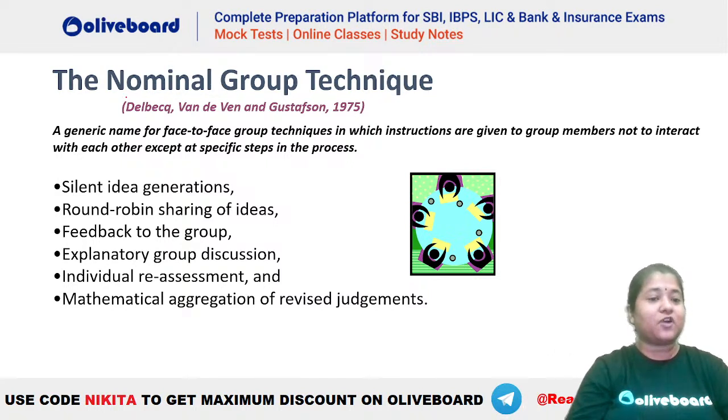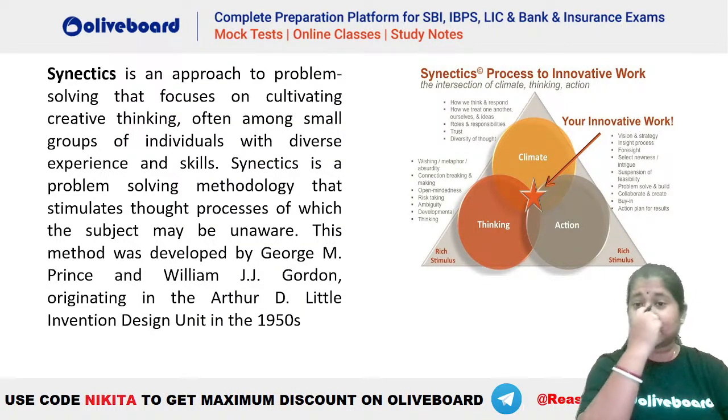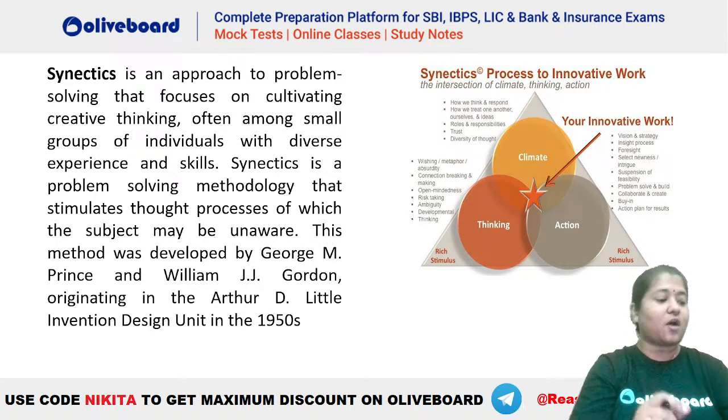Okay. So what happens in the nominal group technique? It involves silent idea generation, round robin sharing of ideas, feedback from the group, explanatory discussions, individual reassessment, and mathematical aggregation of revised judgments. It is a generic name for face-to-face group techniques in which group members are instructed not to interact with each other except at specific steps in the process. So that is your nominal group technique. There was a question on the basis of this as well. Here we do not have the exact question, guys. If you remember any exact question, you can mention it in the comment section as well. These are just the topics from which the questions came.